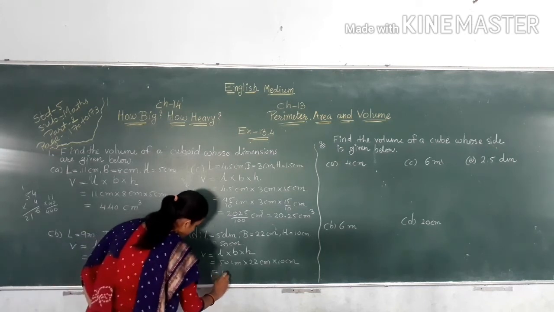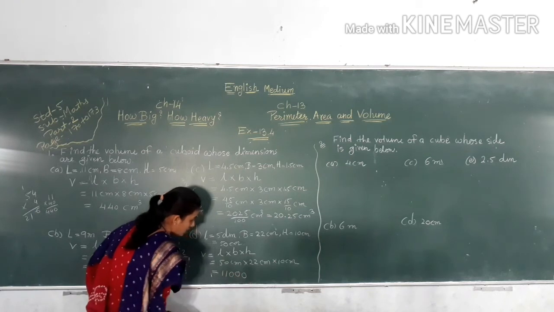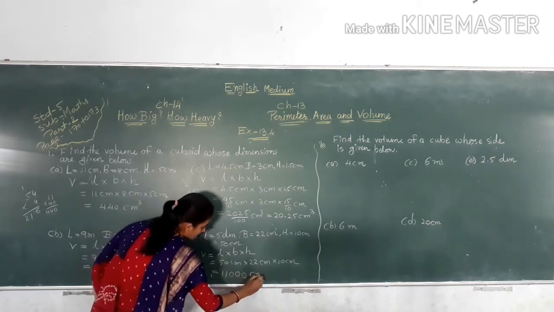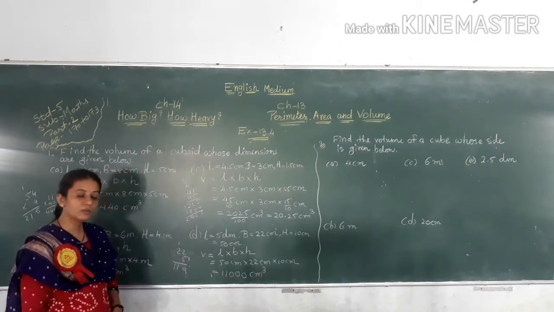So 11 and 2 more 0s, so 11,000 centimeter cube.